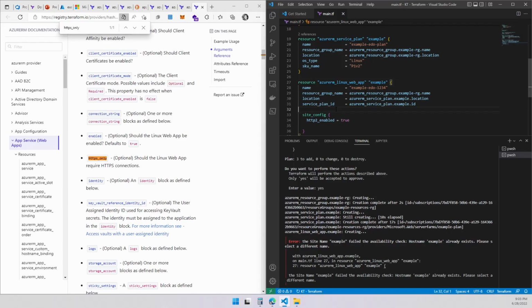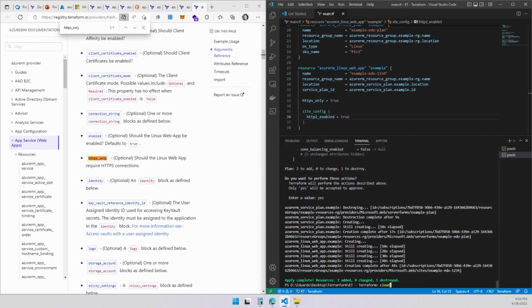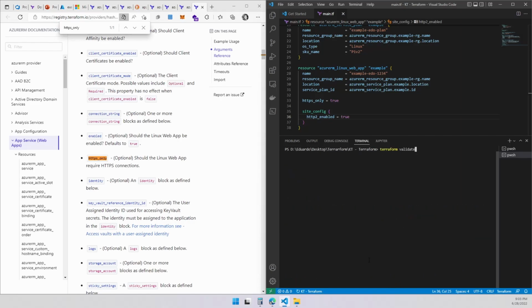Should be going here. See? The color says that we got it correctly this time. So let's do that. Let's run the validate over here. Let me clear the screen. Let's run the validation. It's good.